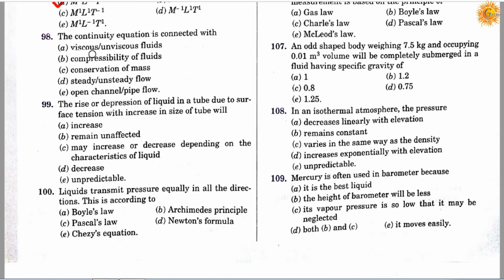Question number 98. The continuity equation is connected with: option A, viscous fluids; option B, compressibility of fluids; option C, conservation of mass; option D, steady or unsteady flow; and option E, open channel and pipe flow. So correct answer is C, it's conservation of mass.